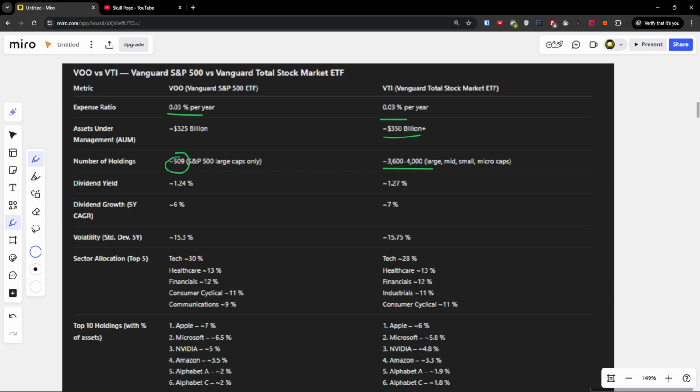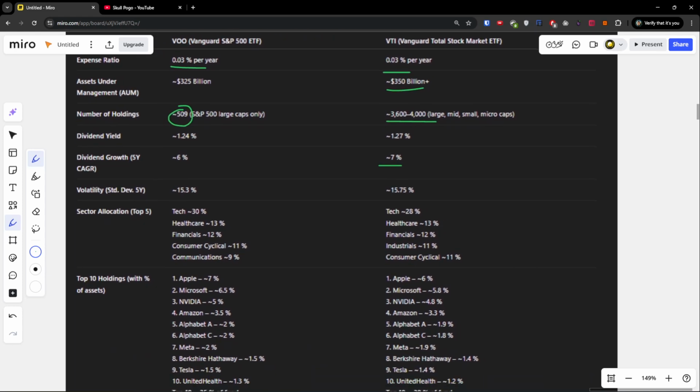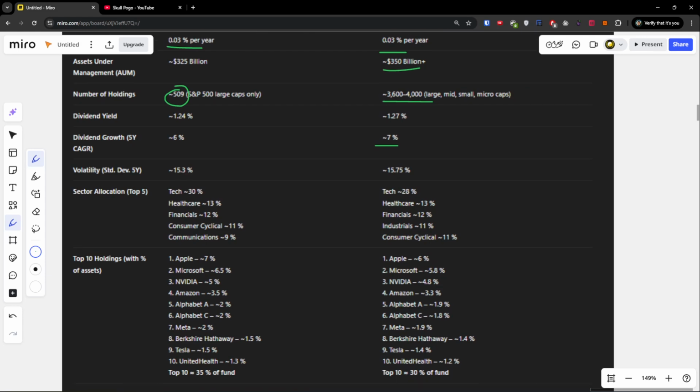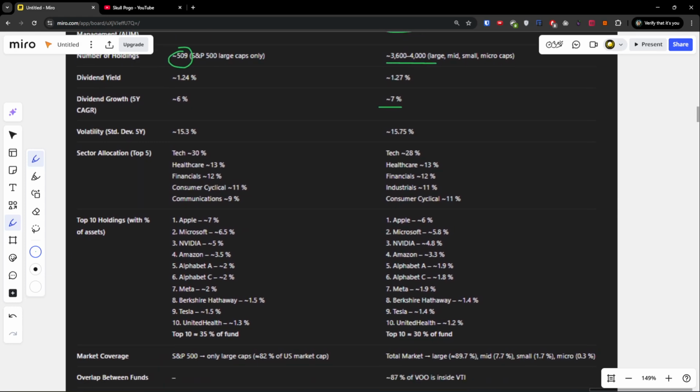Then you can see the dividend yield here. It's just a little bit better for VTI. Dividend growth is also better for VTI, just not by much. Volatility is similar, and when you look at the sector allocation here, it is also very similar.